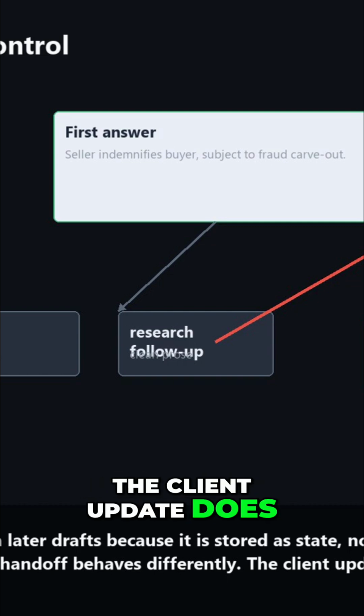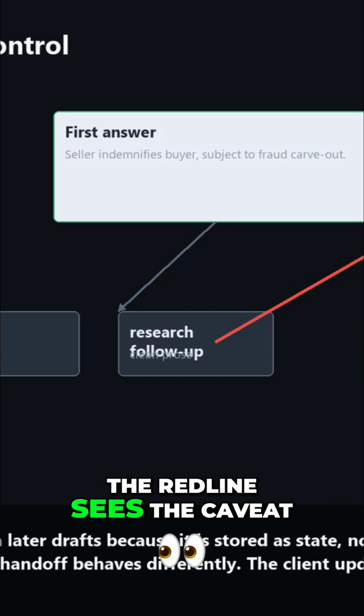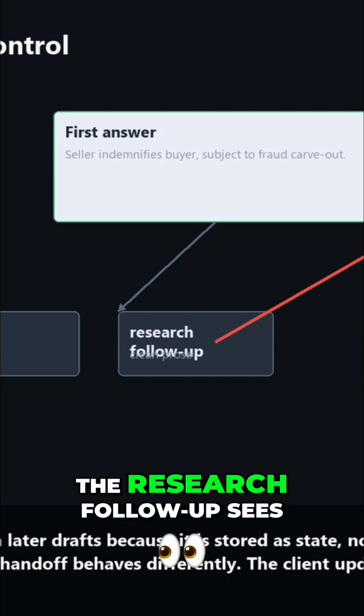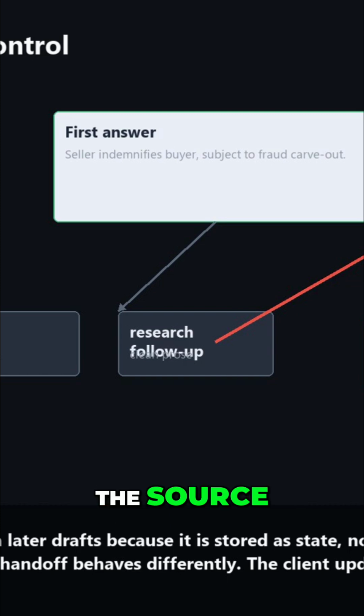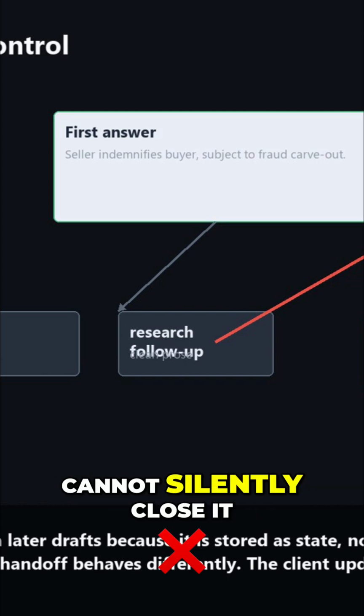Now the same handoff behaves differently. The client update does not inherit only prose. It inherits the objects behind the prose. The red line sees the caveat. The research follow-up sees the source. The partner summary sees the unresolved issue and cannot silently close it.